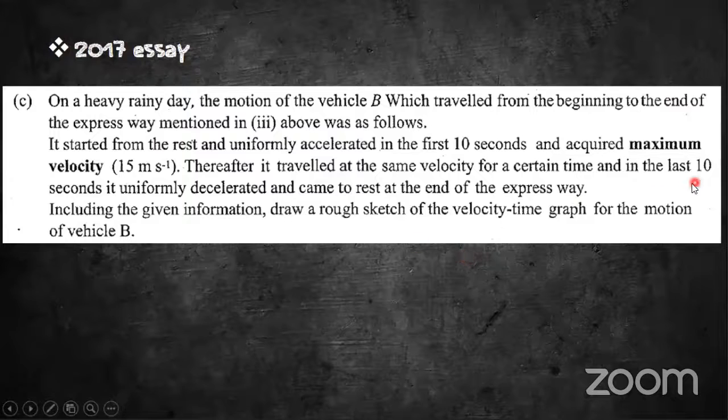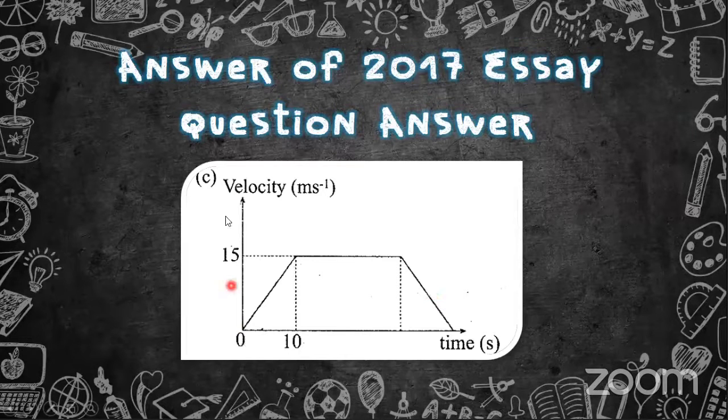So to mention the last 10 seconds, we need to know the total time. We don't know the total time. Since we do not know the total time, we can't mention it, right? For this question, in the marking scheme, they have given 3 marks. Here, the first 10 seconds you have to mark because it was given. From here to here, we don't know the time. From here to here, 10 seconds will be taken. But the total time on the x-axis, you do not know. So here, the object has traveled 15 m s minus 1, and they have said that you have to mention it.